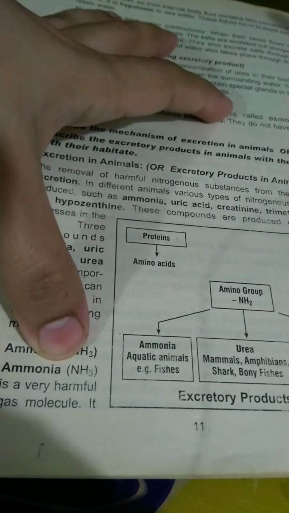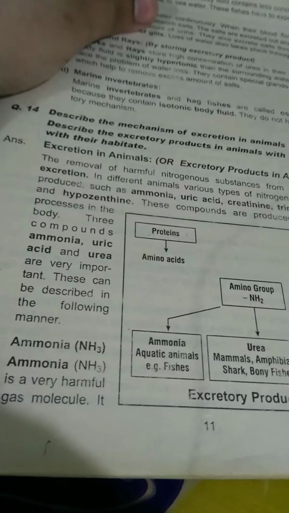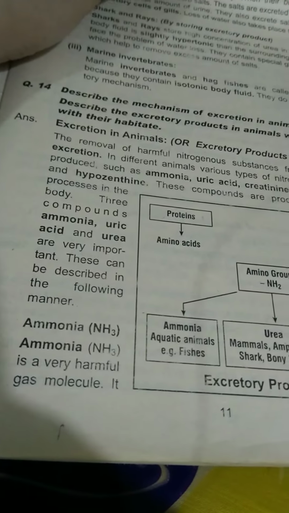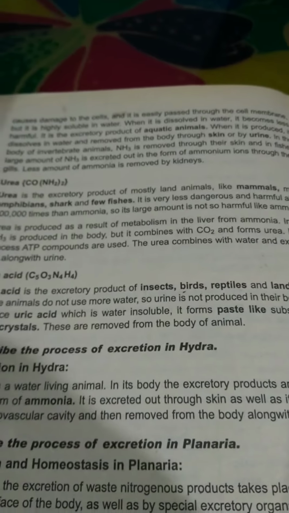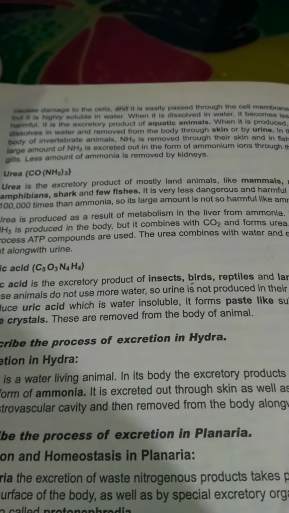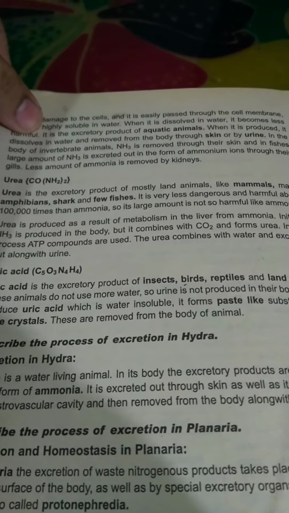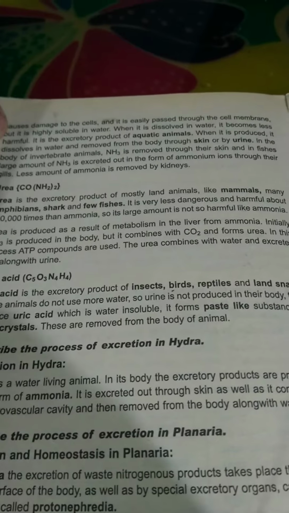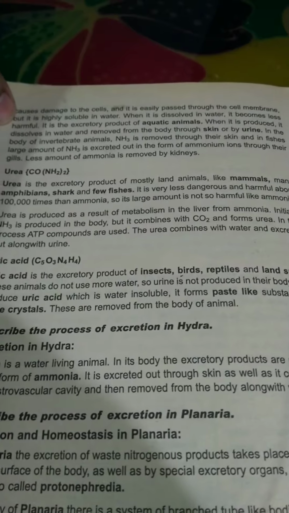Ammonia, as you can see here, is NH3. One nitrogen combines with 3 atoms of hydrogen and makes ammonia. It's a very harmful gas molecule because it causes damage to living cells and easily passes through the cell membrane. It is highly soluble in water. When it is dissolved in water, it becomes less harmful. It is the excretory product of aquatic animals. When it is produced, it dissolves in water and is removed from the body through skin or by urine.